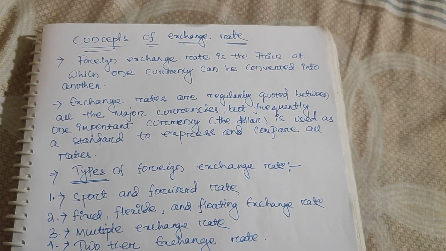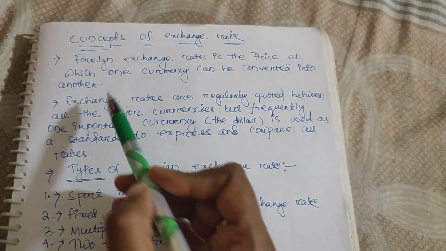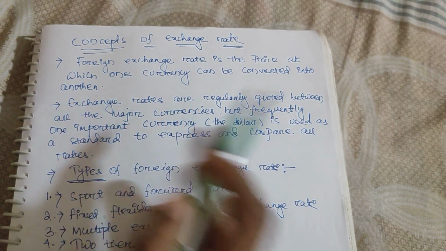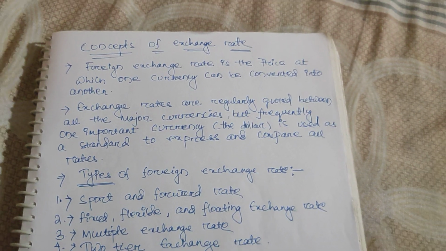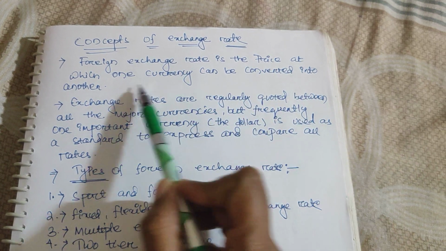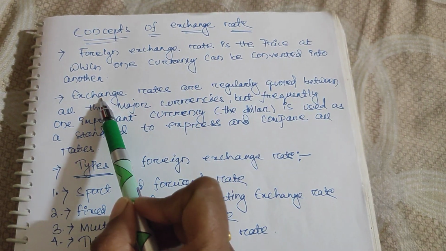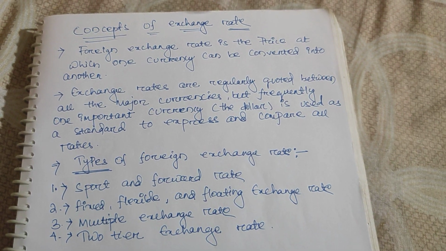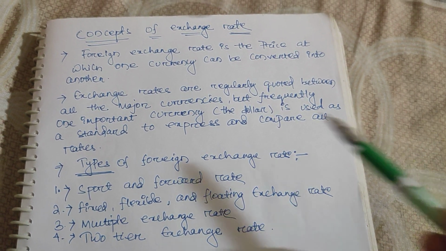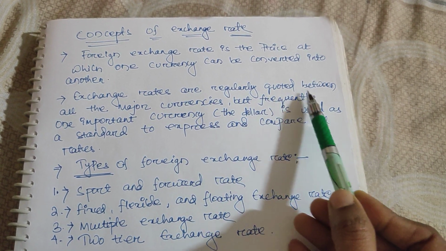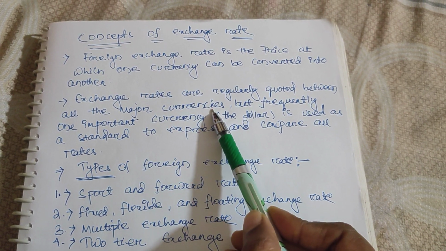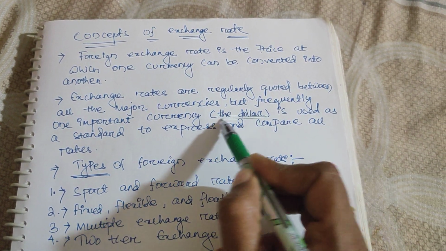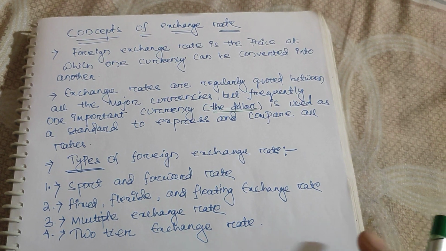If you see the concept of exchange rate, then the foreign exchange rate is the price at which one currency can be converted into another. How we can convert our money into dollar or yen, that is known as the foreign exchange rate. Exchange rates are regularly quoted between all the major currencies, but frequently one important currency is there, that is the dollar. The dollar is a hard currency.